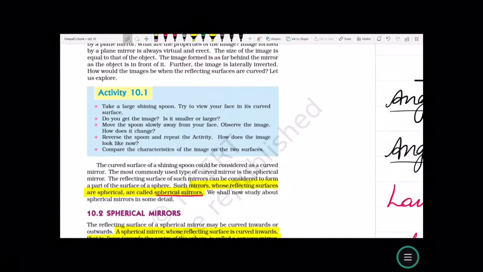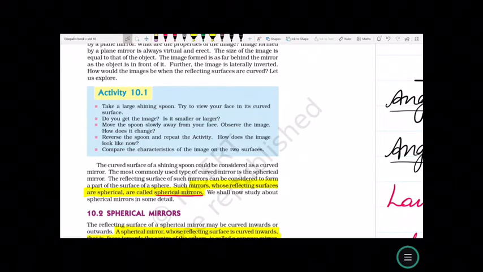But what about spherical or curved mirrors? And what are they called? Take a large shining spoon and try to view your face in its curved surface. Do you get the image? Is it smaller or larger? Move the spoon slowly away from your face. Observe the image. How does it change? Reverse the spoon and repeat the activity. How does the image look now? Compare the characteristics of the image on the two surfaces.